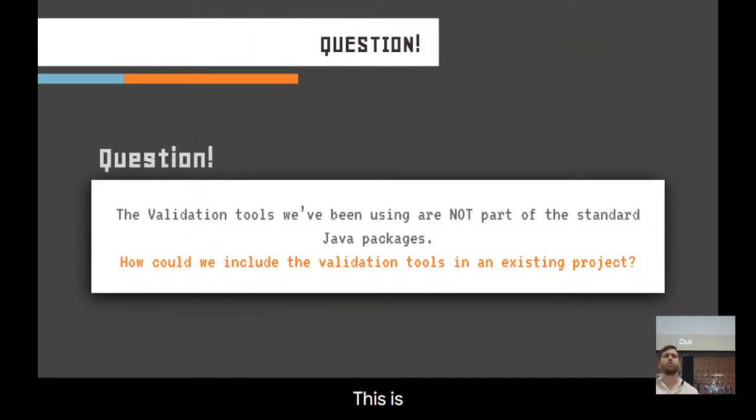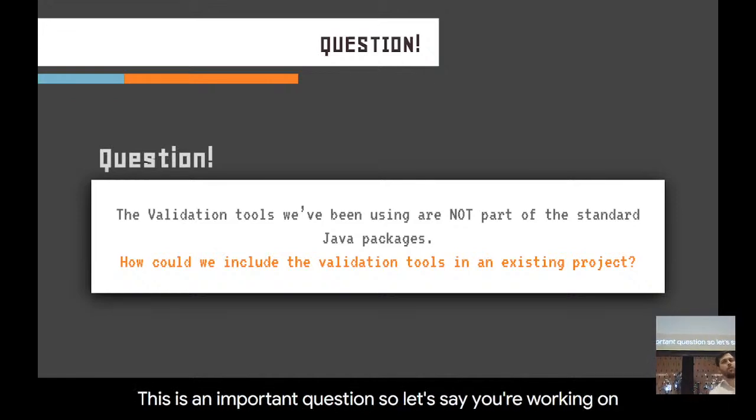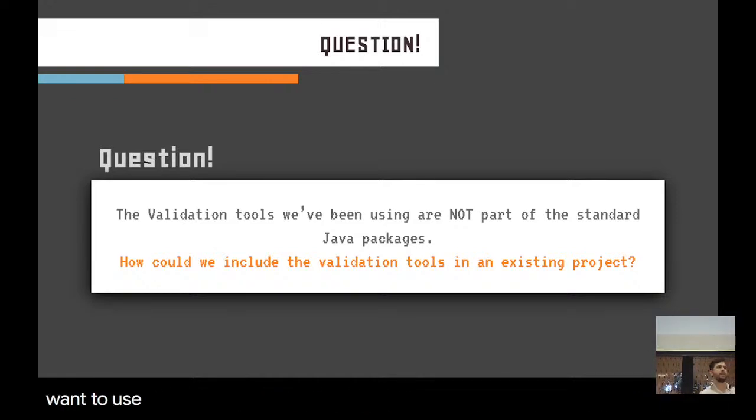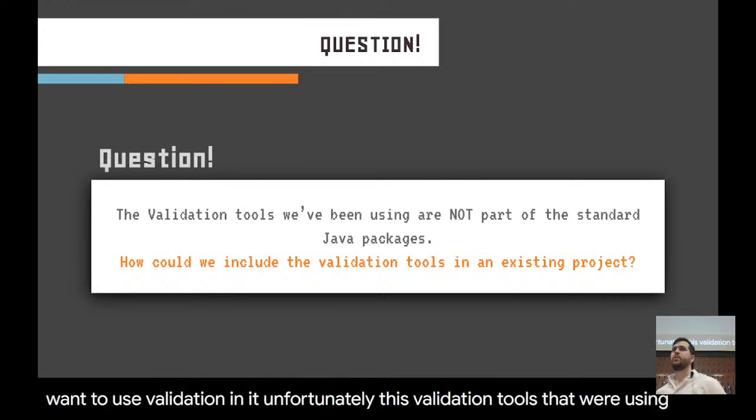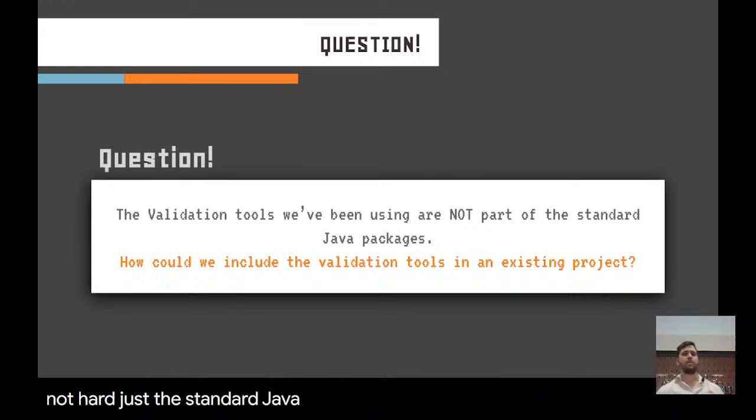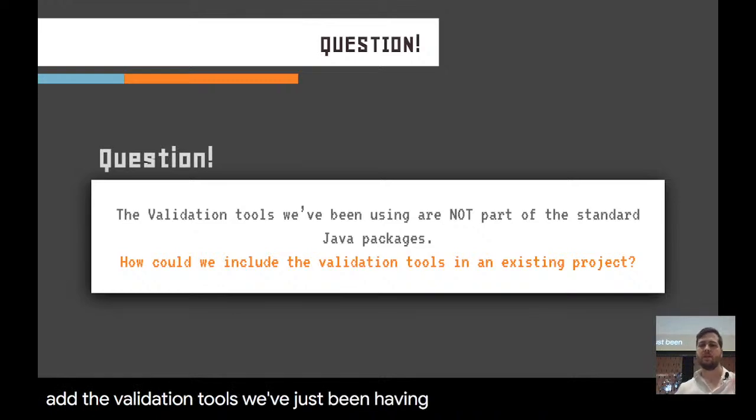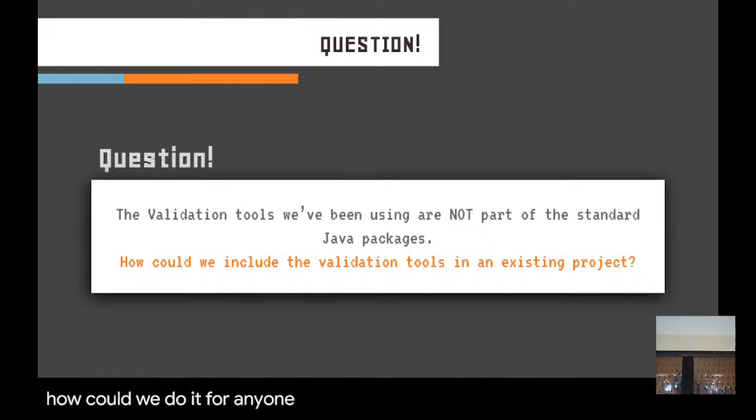Oh, this is an important question. So let's say you're working on a project and you want to use validation in it. Unfortunately, these validation tools that we're using are not part of the standard Java library that we get by default. So if we wanted to add the validation tools we just have been discussing to an existing project, how could we do it? Question for anyone? It's okay if you don't know. If you just have a guess, I'll take it.